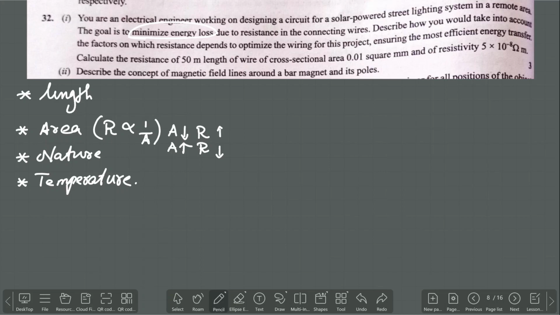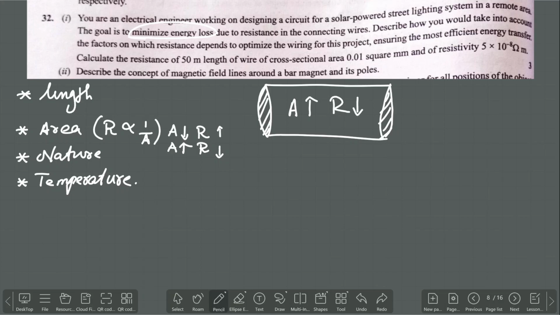That means the wire we are going to use for transmission, we need to increase the area of cross section. If the area of cross section is increased, that means the thickness of the wire is increased, and by that time the resistance will be low. Clear? That means we need to increase the area of cross section.